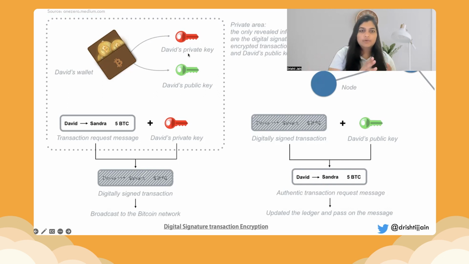Nobody is going to know the exact contents of David's wallet directly, but they will have each transaction that David is performing. That way, the operation of transferring the Bitcoins from David's wallet to Sandra would be performed, and the ledger would be updated. This block would be stored once everything is validated, and the blockchain would keep on building upon the next transactions that keep on coming.